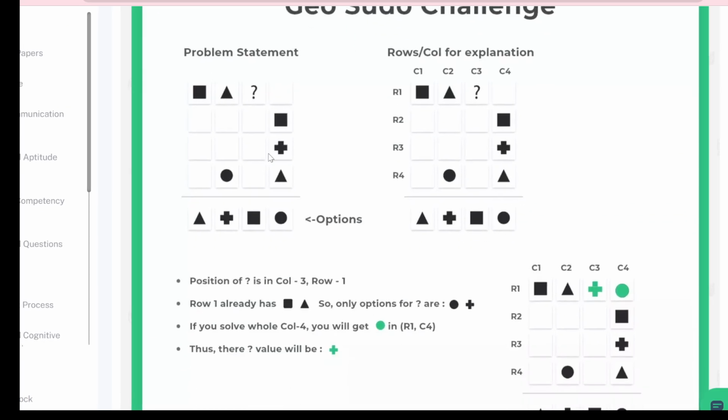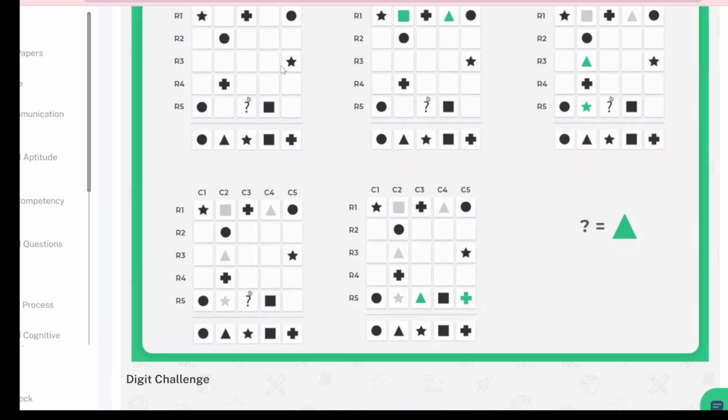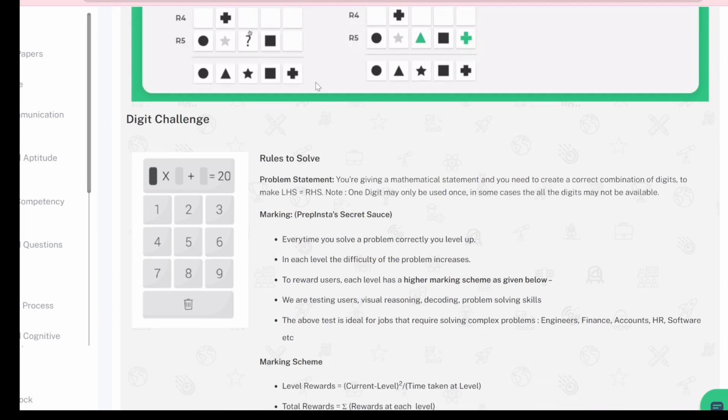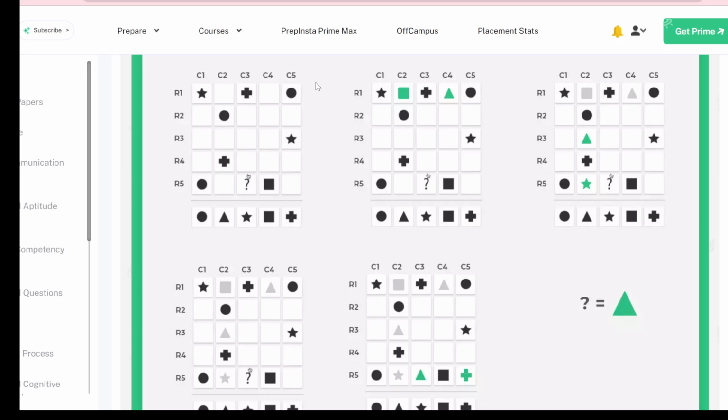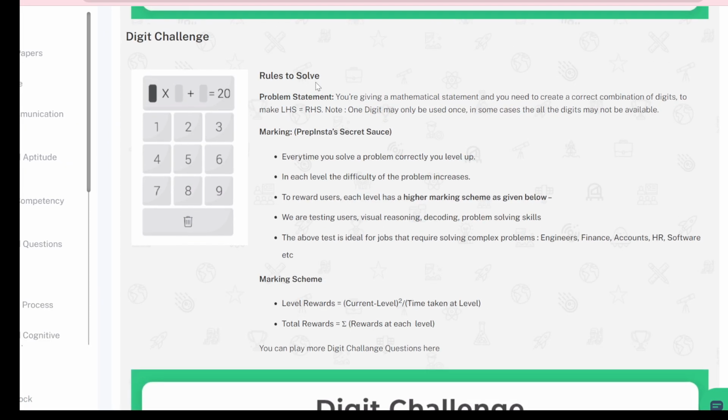then you will find 5 columns and 5 rows. So guys, they will increase the level one by one, so please be prepared. Take your copy and pen and practice as much as you can. This is the most important part of